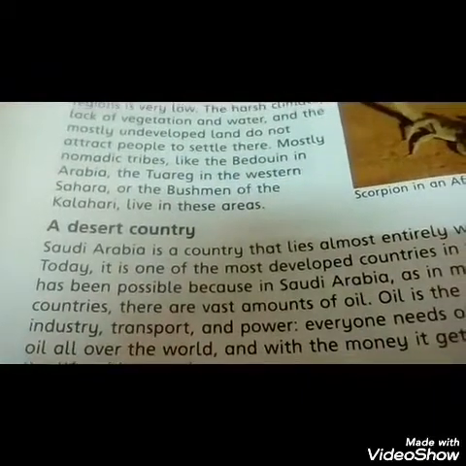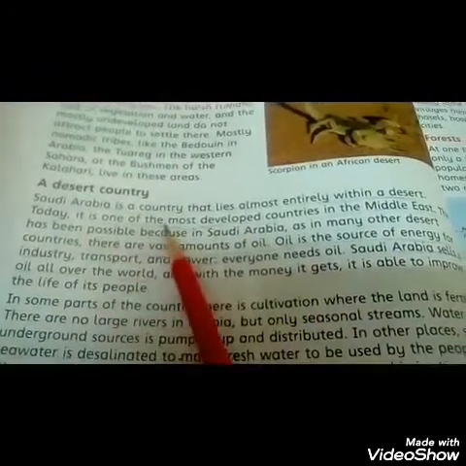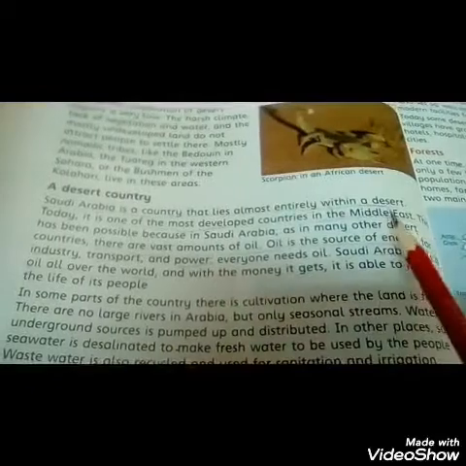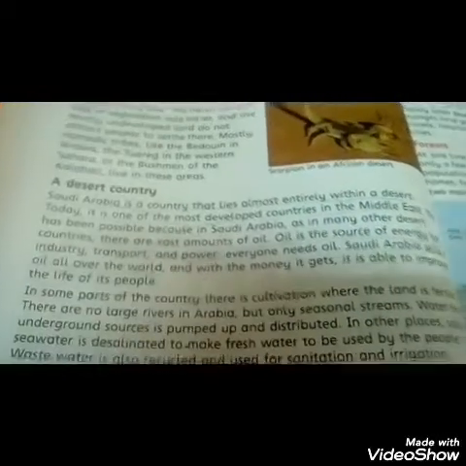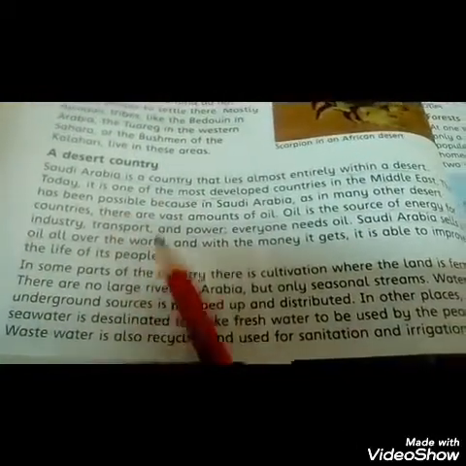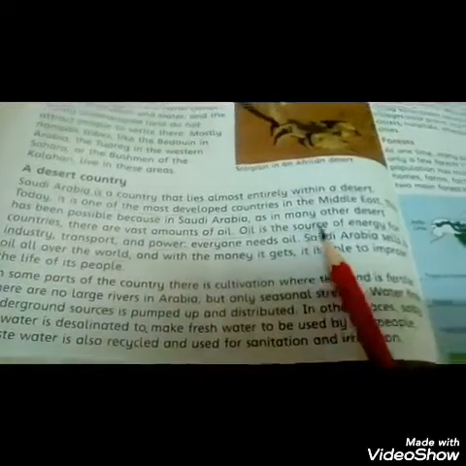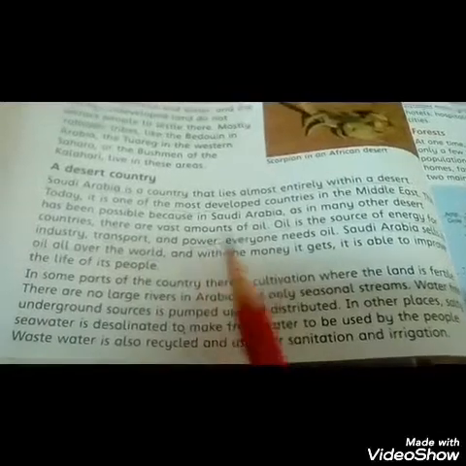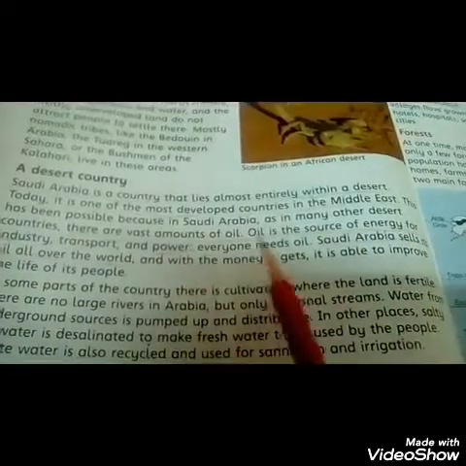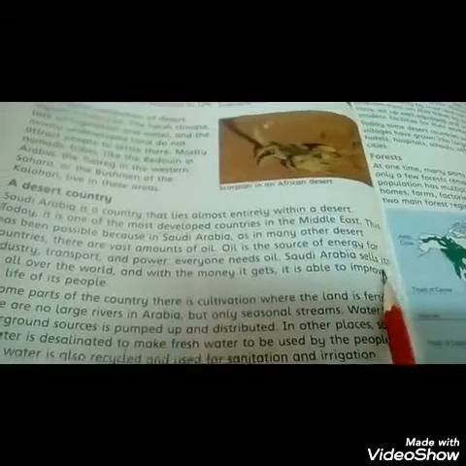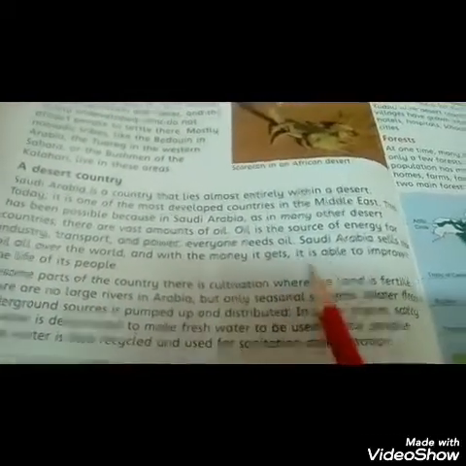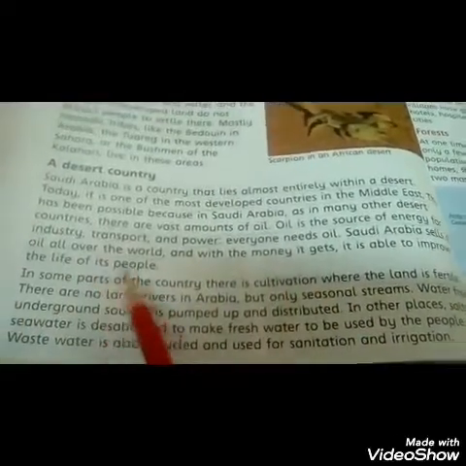Next, a desert country. Saudi Arabia is a country that lies almost entirely within a desert. Today, it is one of the most developed countries in the Middle East. There are vast amounts of oil. Oil is a source of energy for industries, transport and power. Everyone needs oil. Saudi Arabia sells its oil all over the world, and with the money it gets, it is able to improve the life of its people.